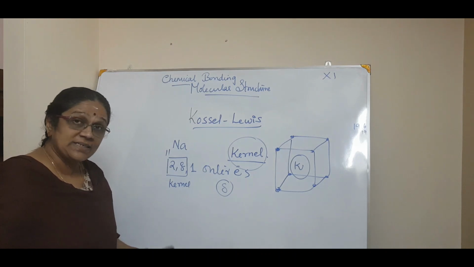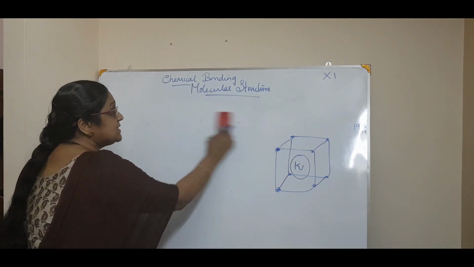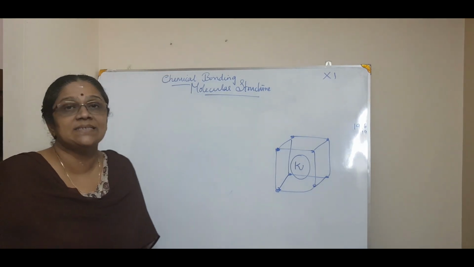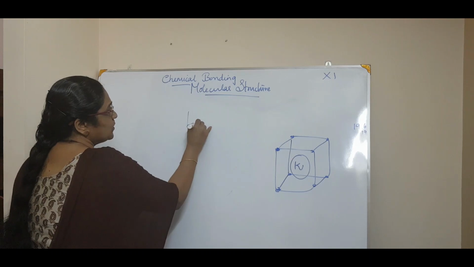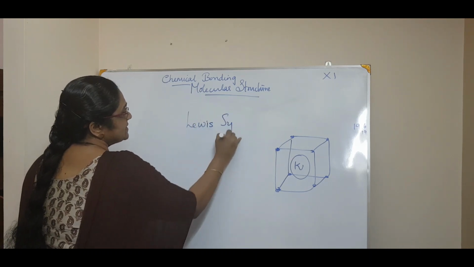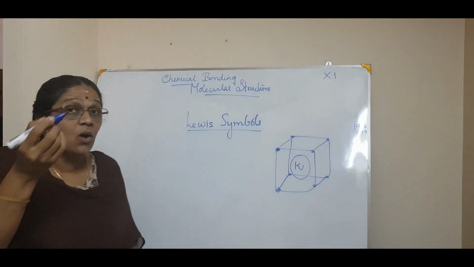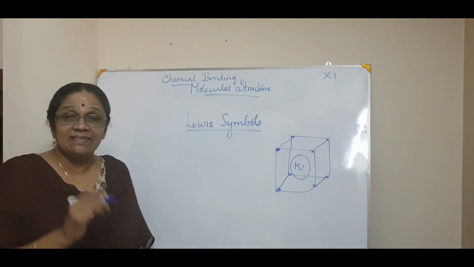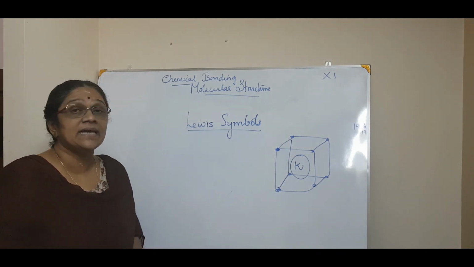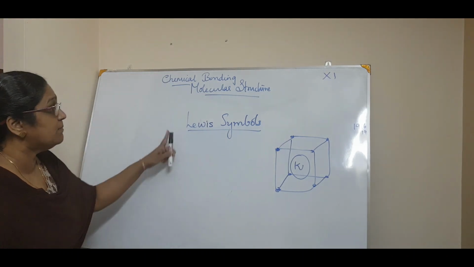Now again, Lewis has made his own symbols for representing the valence electrons, and they are called Lewis symbols. What is it? Lewis symbols. He designated only the outer electrons for each element, and that type of symbol he called Lewis symbols. So we will see how Lewis symbols go.